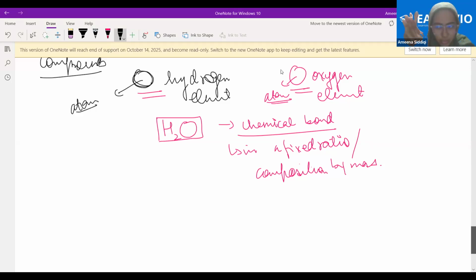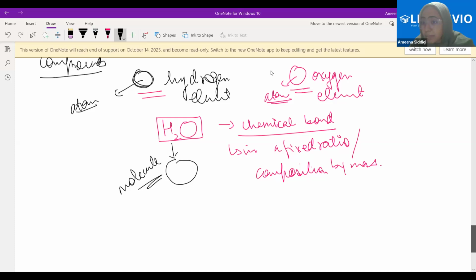If I join the same hydrogen atom, that will become the element of hydrogen. If I join the same oxygen atom, that will become the element of oxygen. Wonderful. Now see here. This also becomes a particle. Why? Because when two atoms of hydrogen combine chemically with one atom of oxygen, it forms a different particle. And what kind of particle is this? This is a molecule.